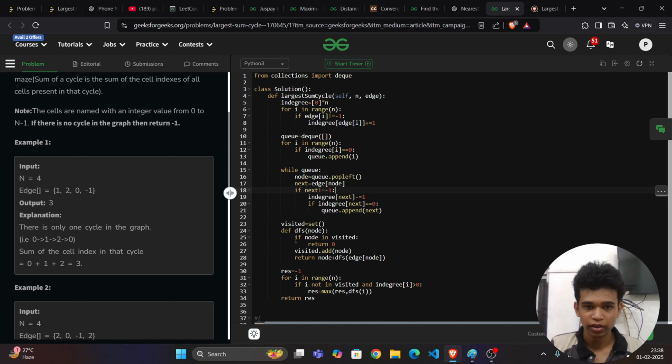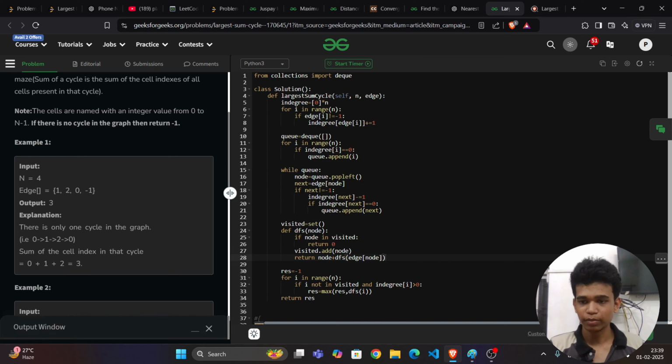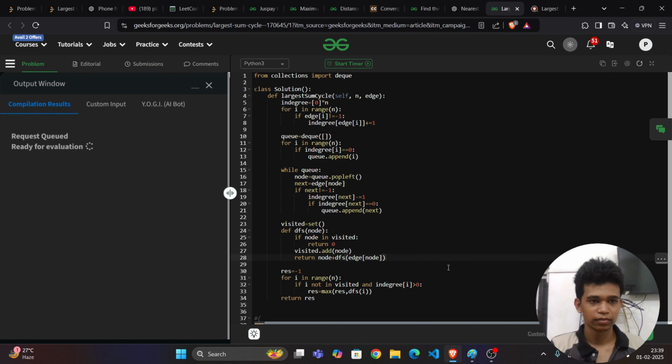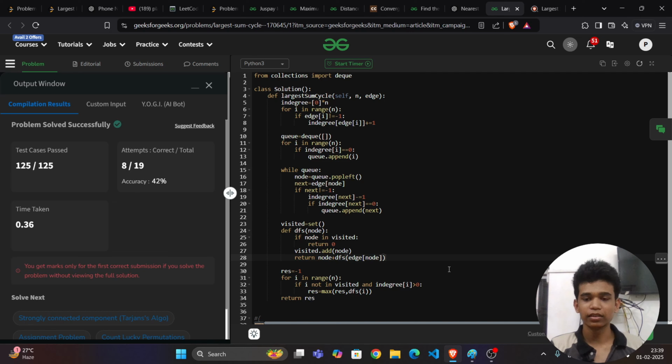Now def DFS of node. If node is in visited, then we return 0. Else we add it into our visited set. Then we return node plus DFS of edge of node. So what it represents is, whenever I'm backtracking, I return myself and all the nodes before me. Can you understand this? So that's the thing I have done here. This is the whole part of the code. Let me submit it. Yes, it is submitted successfully.